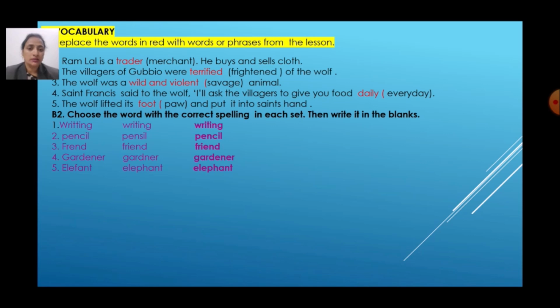Fourth, gardener. GARDENER. So what is the correct spelling of gardener? GARDENER. Elephant. ELEPHANT. Elephant, or ELEPHANT. Yes, you all know the correct spelling. ELEPHANT. Elephant. Now we'll move to the next exercise.